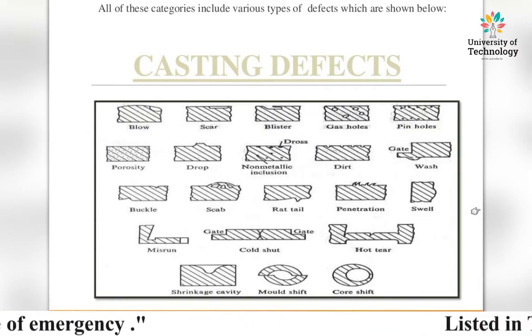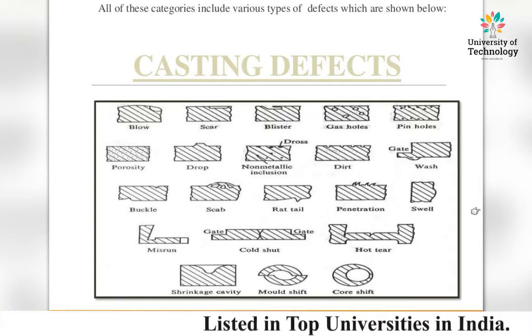All of these categories include various types of defects, which are shown below in this slide.